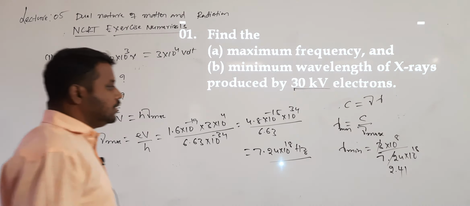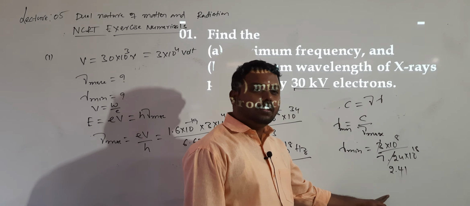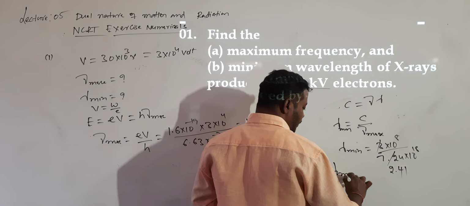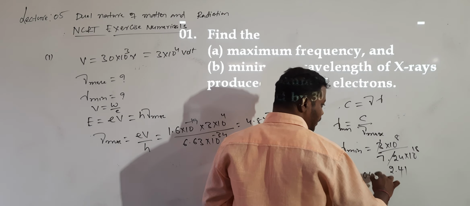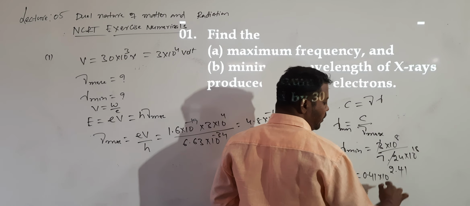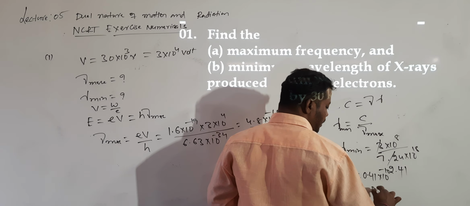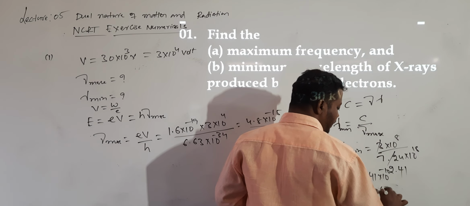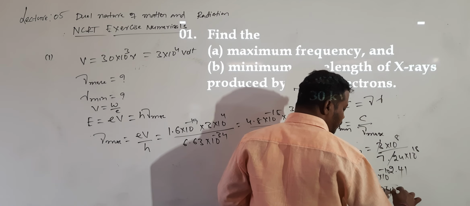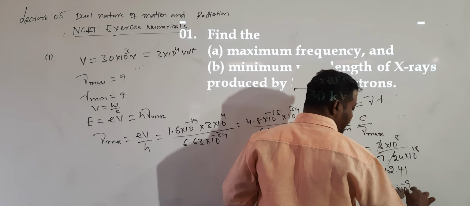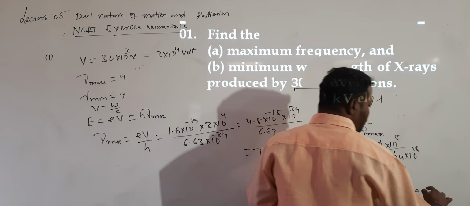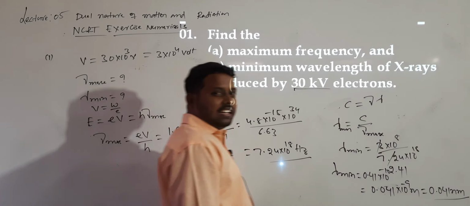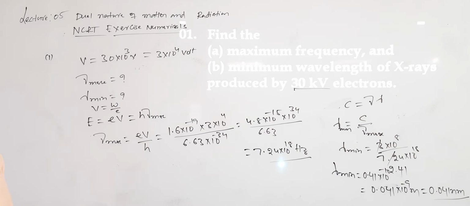So 0.41. 1 by 2 means 0.5, but 1 by 2.4 means 0.41. So lambda minimum value is 0.41 into 10 power how much? 10 power of minus 10, which can also be written as 0.041. Can I multiply and divide with 10? 0.041 into 10 power minus 9 meters. That is lambda minimum value, 0.041 nanometers. To save time in calculation, for that sake I am multiplying.